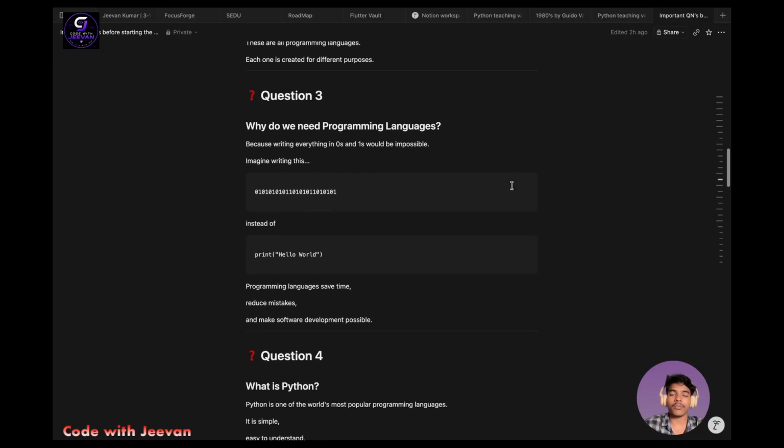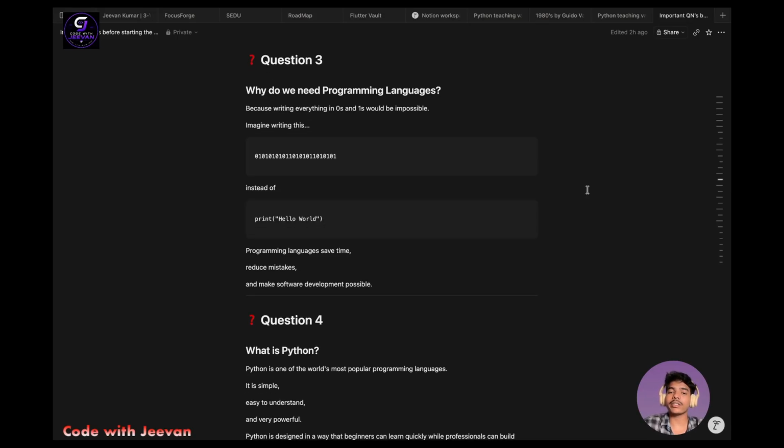So the next question will be, why do we need programming languages? This is a common question from beginners. We can see here, to write everything in zeros and ones would be impossible, right? It is very difficult to write everything in zeros and ones. Imagine, for instance, if we want to write hello world. Instead of writing the print keyword and parentheses, opening quotes, and then hello world, if we write in zeros and ones, it might be very difficult to write the same thing, first of all.